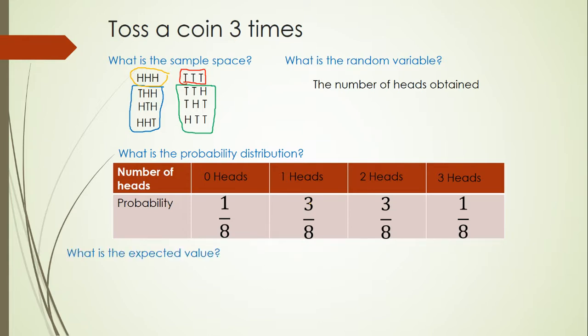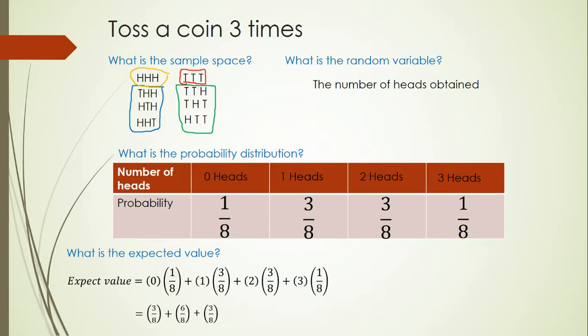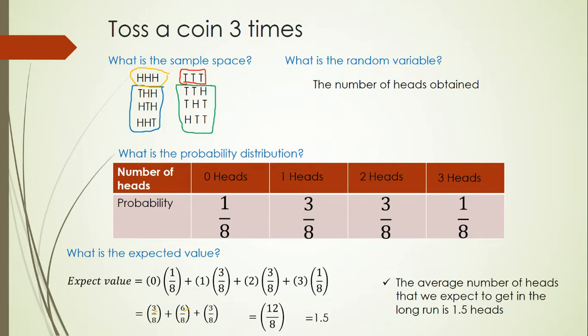So what's the expected value? Well, for the expected value, I'm going to take the 0 and multiply by 1/8. I'm going to take the 1 and multiply by 3/8. The 2 and multiply by 3/8. The 3 and multiply by 1/8. Okay, so let's see. 0 times 1 is 0. 1 times 3 gives me 3. 2 times 3 is 6. 3 times 1 is 3. And now add these, the denominators are all the same, so add the numerators. So that's going to give me 12 over 8, which is 1.5. So the average number of heads that we expect to get in the long run is 1.5 heads.